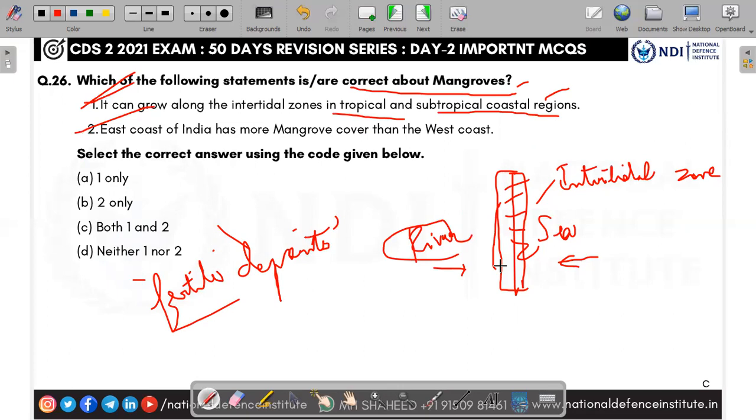But on the western coast, even though there are a lot of rivers, they don't have these deposits. That is why on the eastern coast we can see a lot of deltas: Mahanadi delta, Godavari delta, Krishna delta, Kaveri delta. But on the west side we cannot see any delta because there are no deposits. Yes, the second is right. That is why the largest mangroves in India: the first largest is Sundarbans, at the delta of Ganga. The second largest is Bhitarkanika.